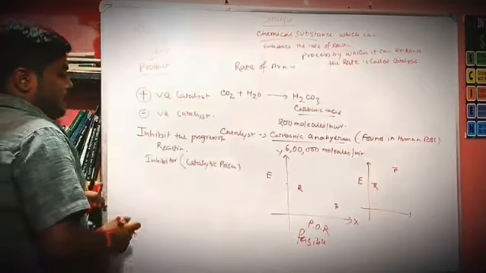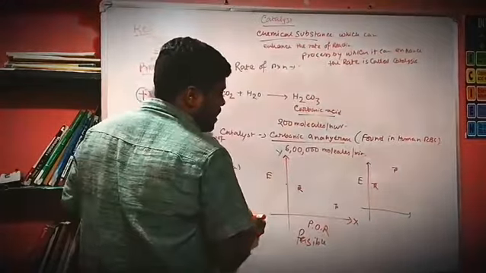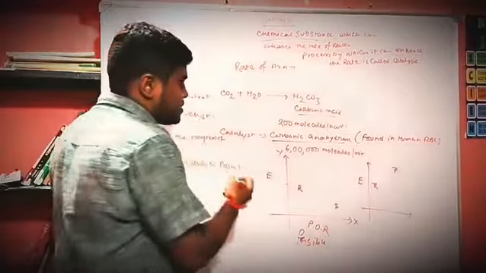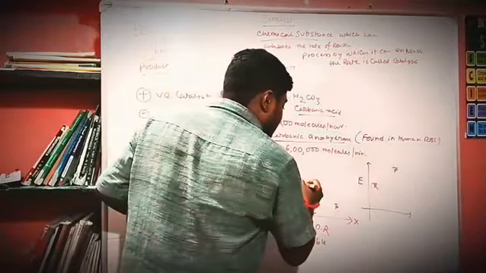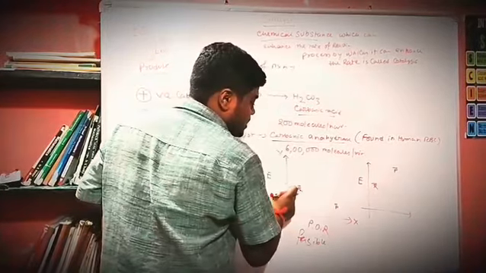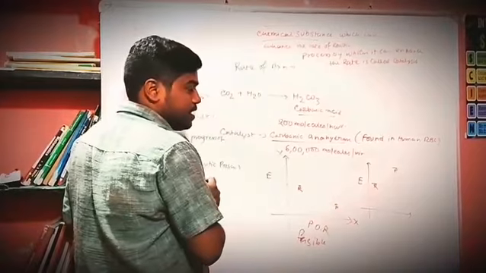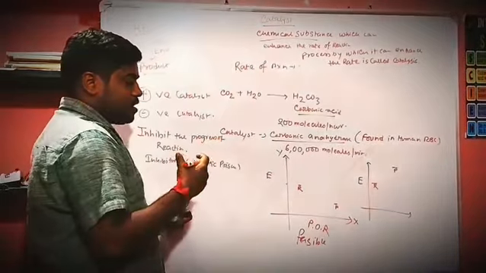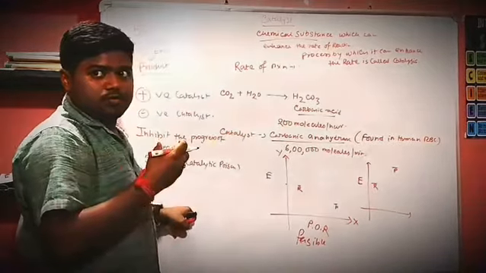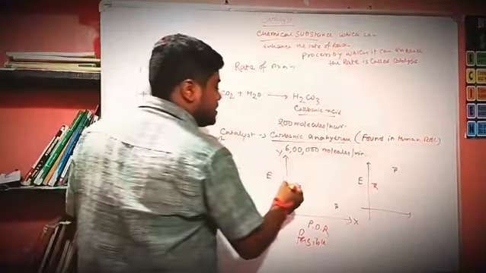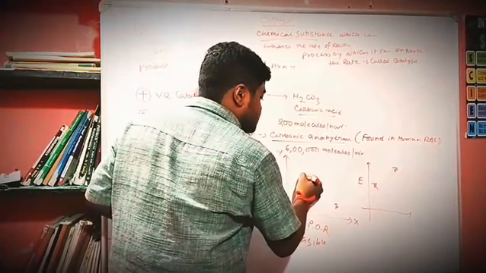If we obtain the graph and understand the progress of reaction, we find there are two energies, one of the reactant and one of the product. When the reaction starts, what happens? The collision between the reactant molecules starts and the reactant energy grows.